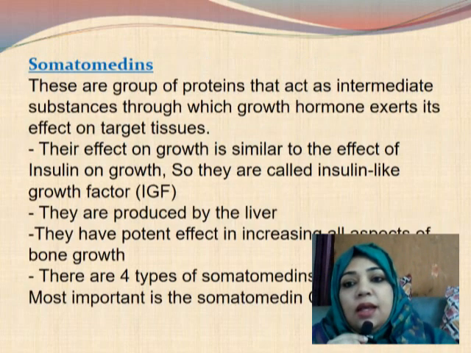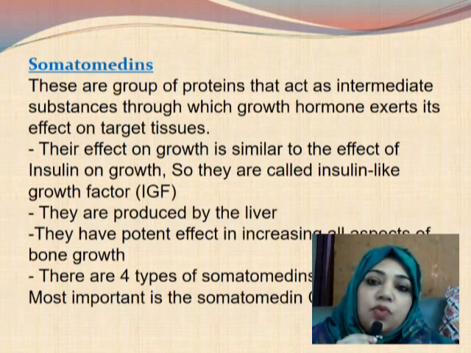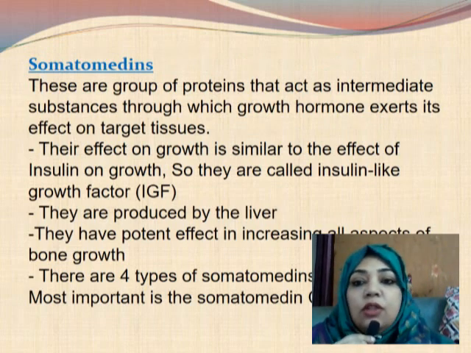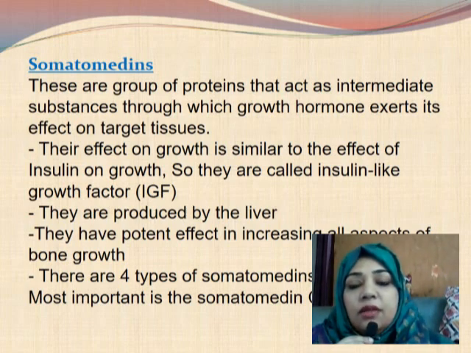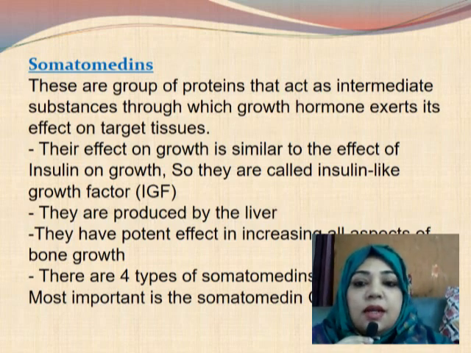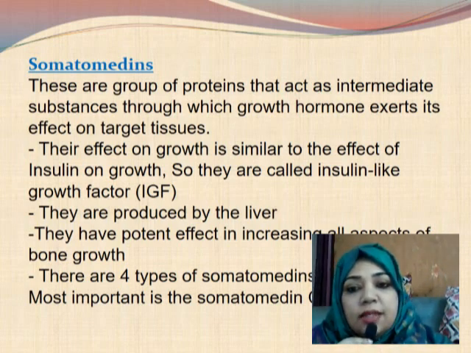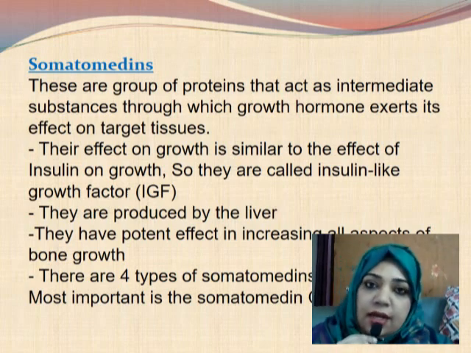Okay. Now somatomedins, this is one of the important things that you need to know about growth hormone. So what are somatomedins? These are a group of proteins that act as intermediate substances through which the growth hormone exerts its effect on target tissue.